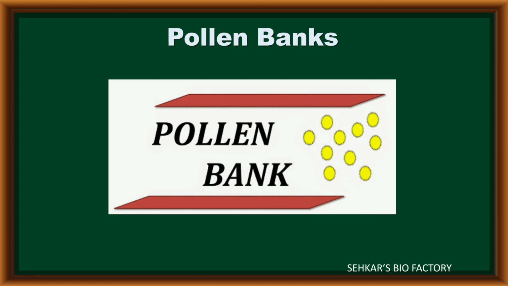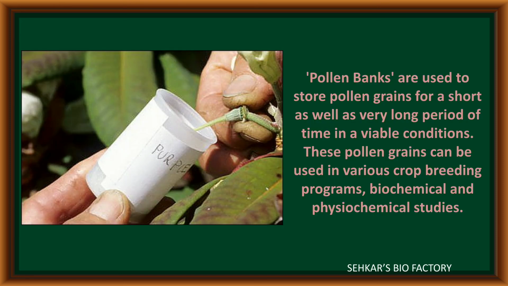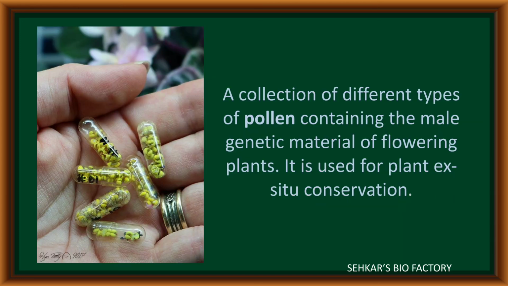Coming to pollen banks. The pollen banks are nothing but the pollen grains of different plants are collected and stored for a short period or a very long period in viable conditions. Now these stored pollen grains are commercially used for crop breeding programs, biochemical and physiological studies. A collection of different types of pollen grains contains the male genetic material of flowering plants. Now it is used for plant genetic conservation.